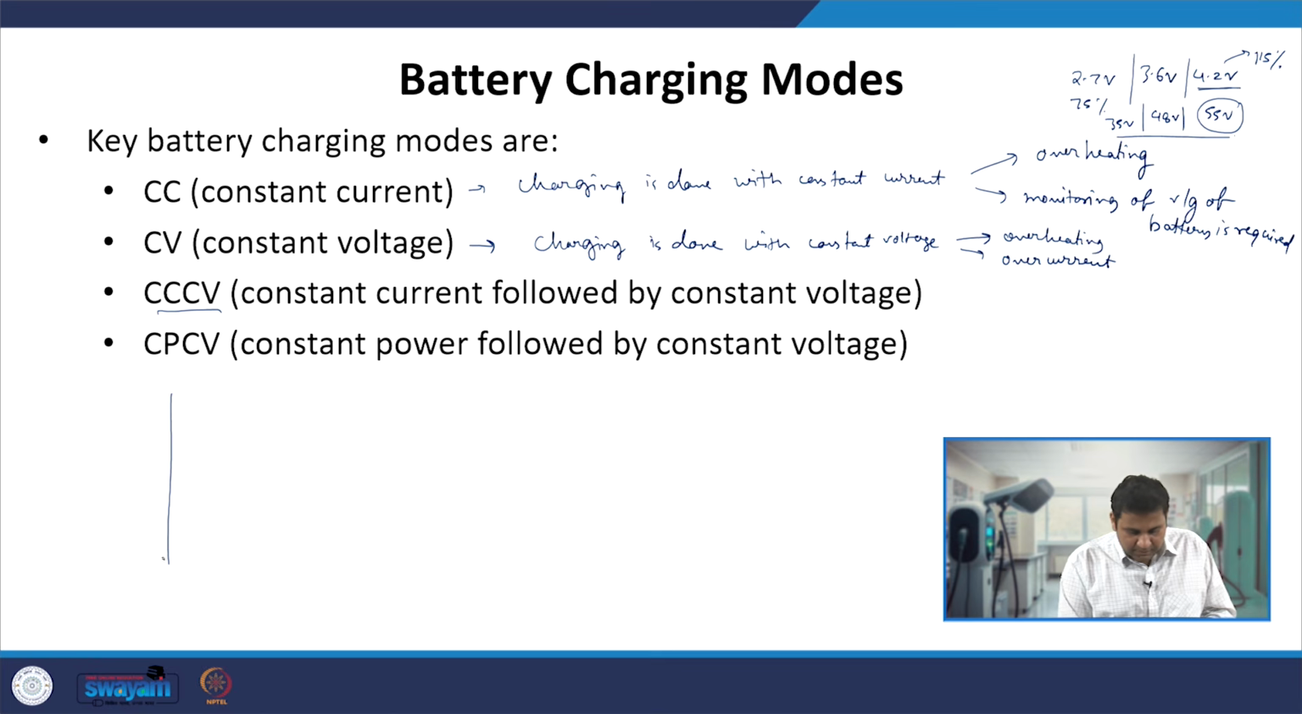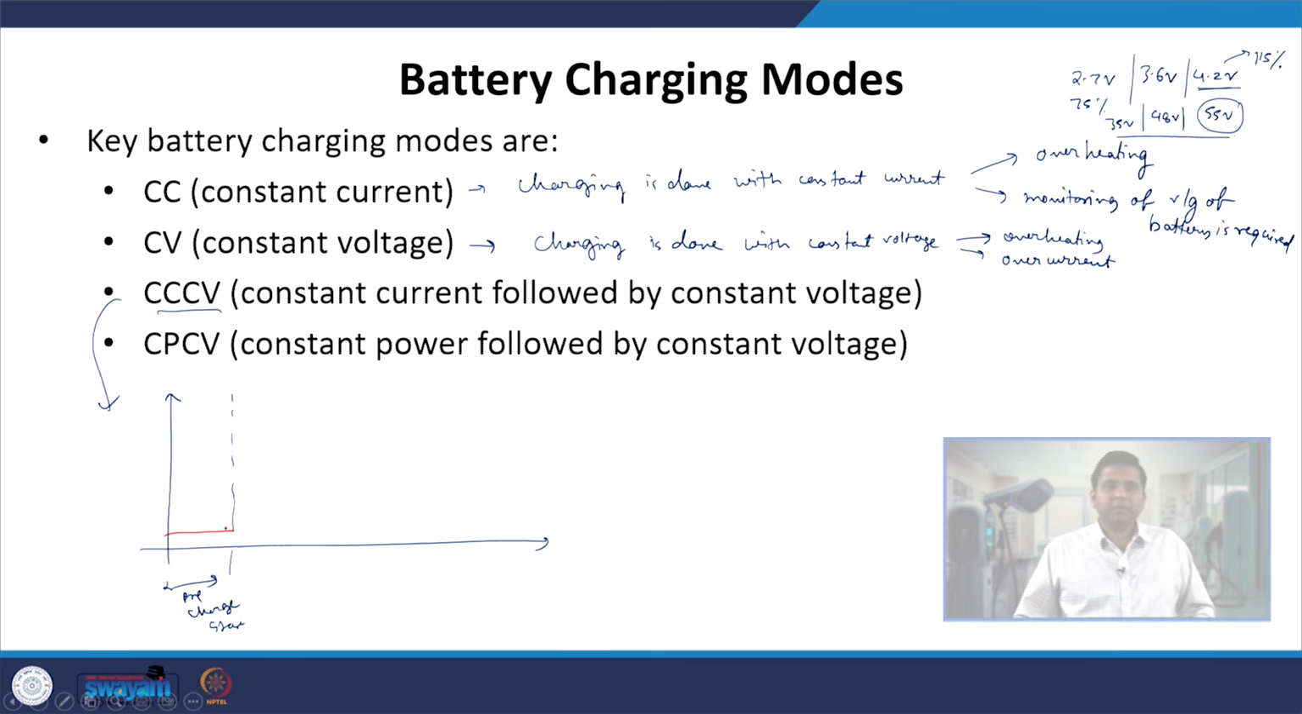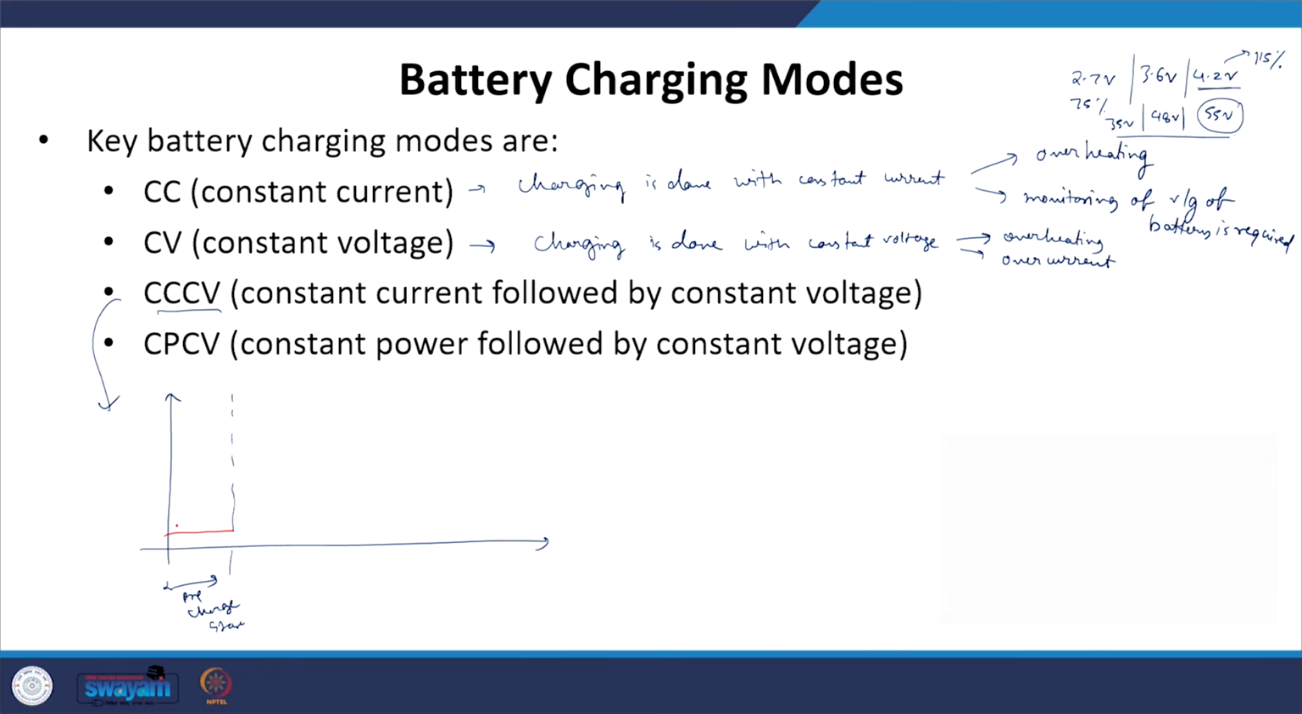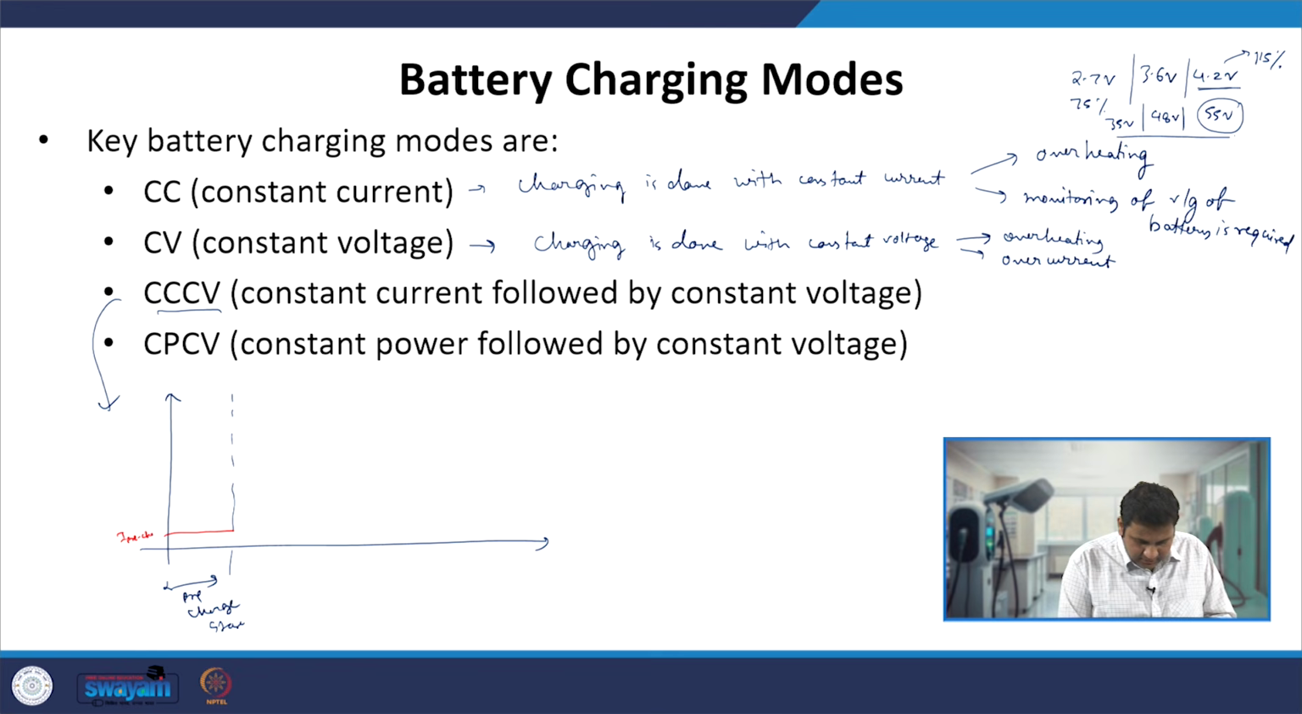Now if we see the curve, in CC and CV mode, generally we have something called a pre-charge stage, where a small constant charging current, I pre-charge, is applied, such that no inrush current or huge amount of current will be drawn at the starting of the charging.